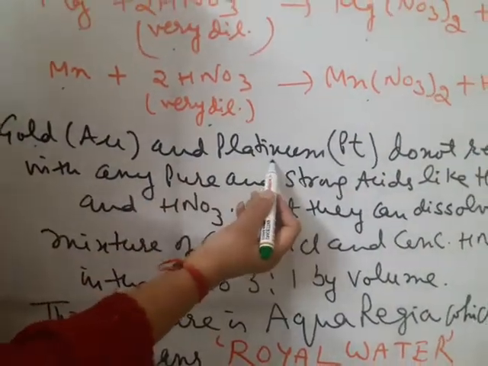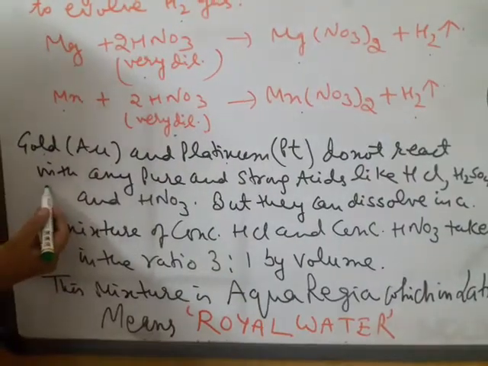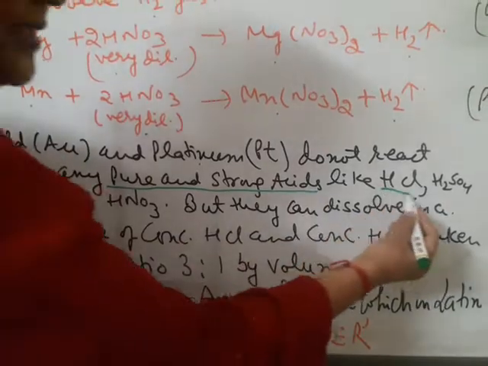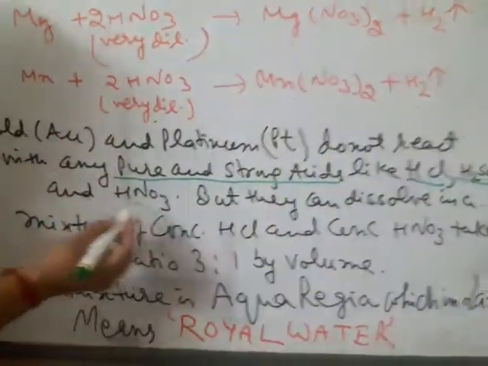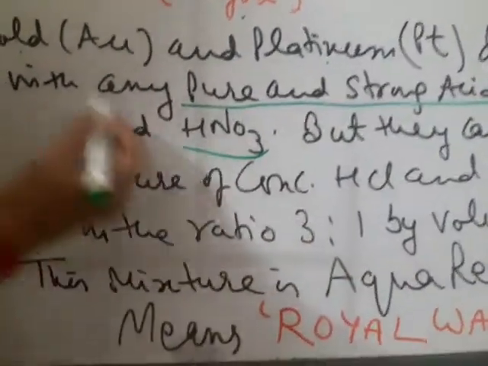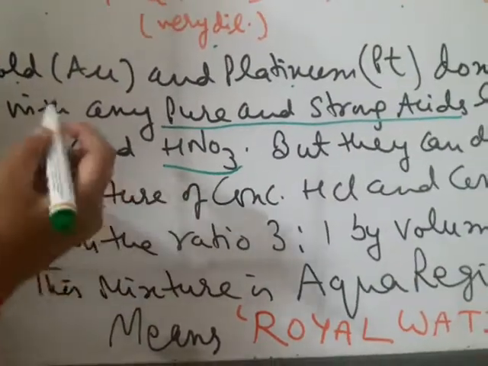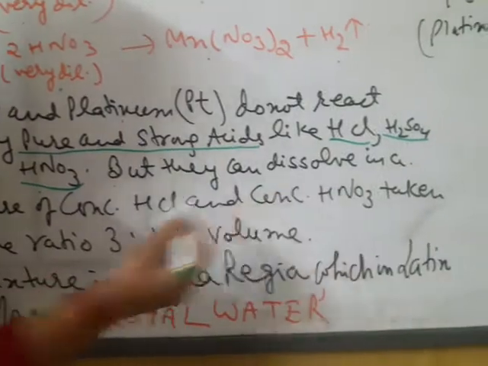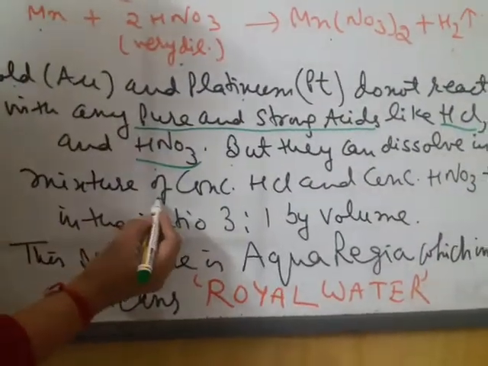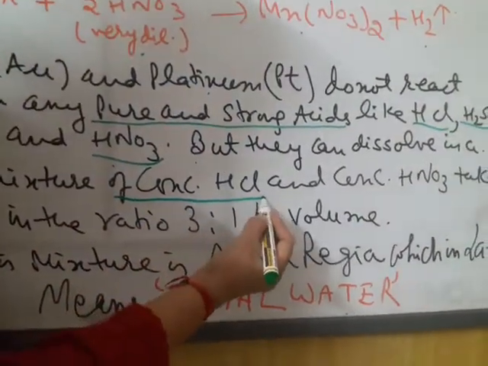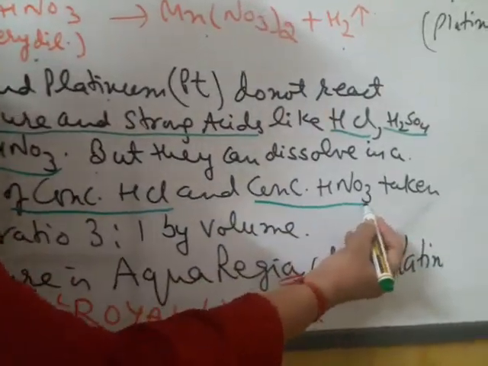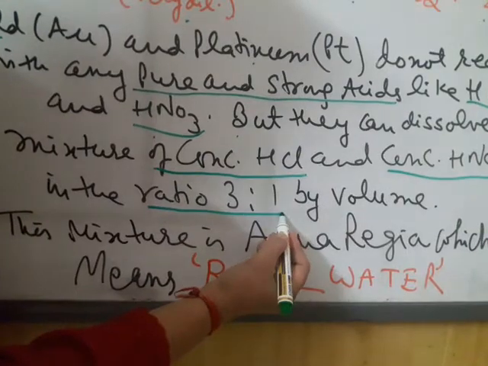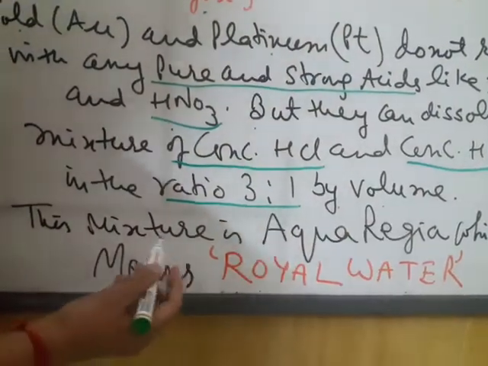Gold and platinum do not react with any pure and strong acid like HCl, H2SO4 and HNO3. But they can dissolve in a mixture of concentrated HCl and concentrated HNO3 taken in the ratio 3:1 by volume.